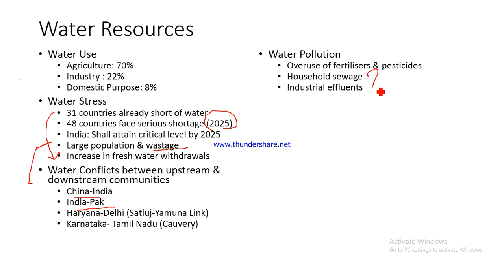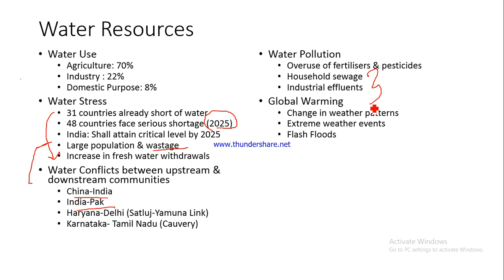Again, water pollution because of household sewage being emptied directly into the rivers, industrial effluents being emptied directly into the rivers. Though we have regulations against this, we have the State Pollution Control Board, but still so many industries have been found to dump their effluents into the river, while the provision in the law is that they should have a sewage treatment plant, and only the treated water should be released into nature. But many a times these provisions are not at all adhered to.